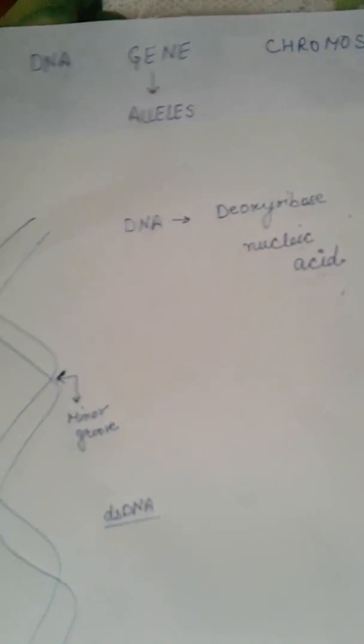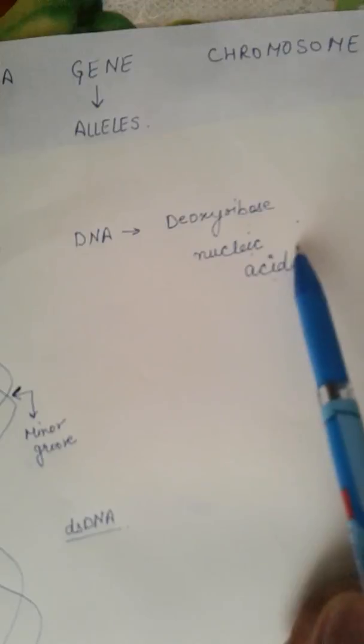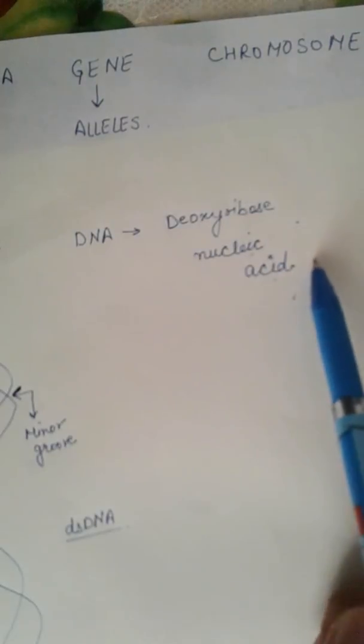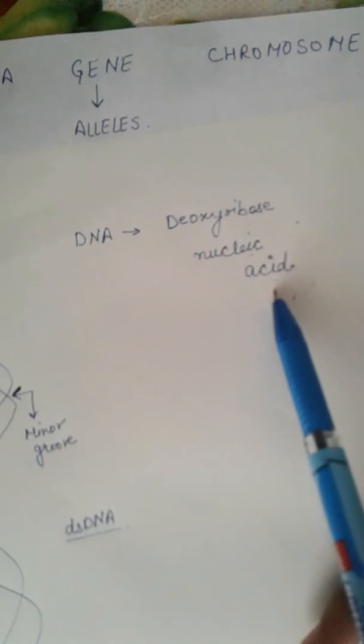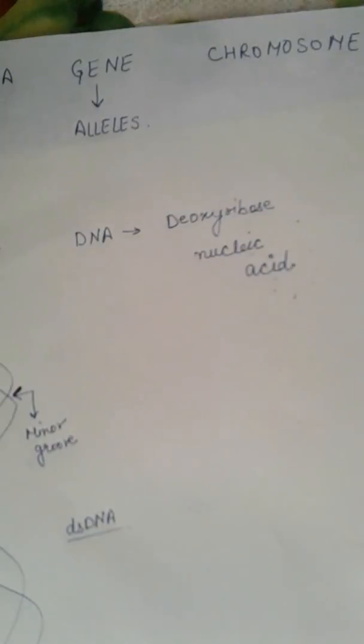So first of all, DNA is our deoxyribose nucleic acid. It is called nucleic acid. Why? Because it is present inside the nucleus of the cell. That's why we call it nucleic acid. And deoxyribose refers to the presence of the pentose sugar. So basically we know DNA is made up of three components.